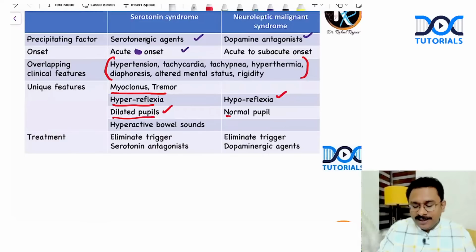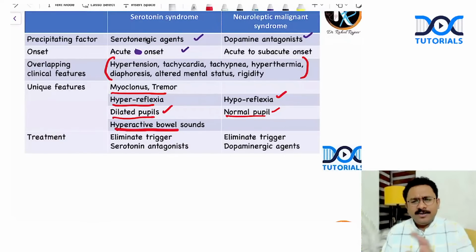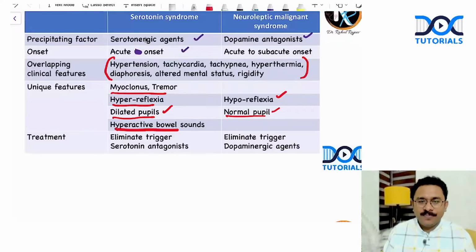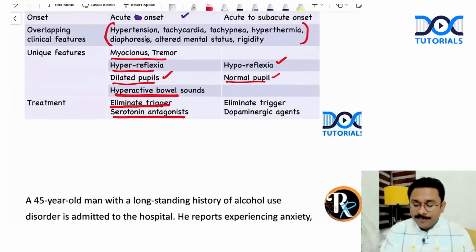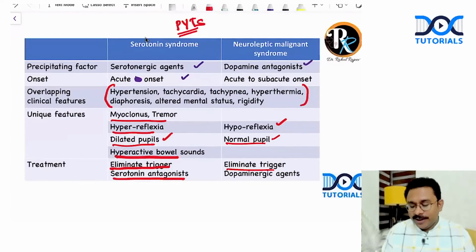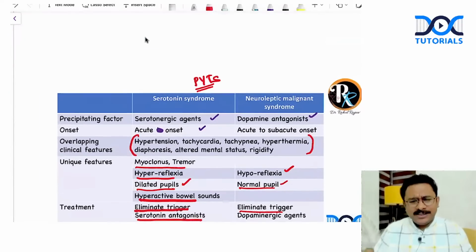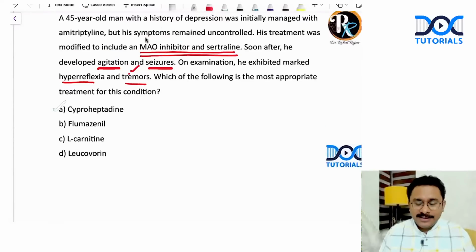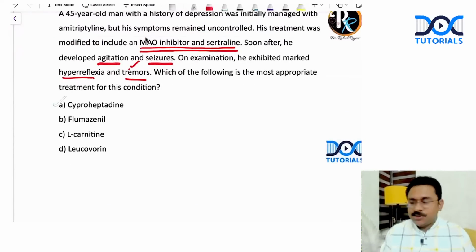Whereas neuroleptic malignant syndrome will have normal pupils. Hyperactive bowel sounds in serotonin syndrome, nothing like that in neuroleptic malignant syndrome. So the trigger has to be eliminated and you have to give a serotonin antagonist like cyproheptadine. And in neuroleptic malignant syndrome, you eliminate the trigger, give dopaminergic agents like bromocriptine, and other agents which I've already taught you in my lectures. Okay. So the answer is option A, right?